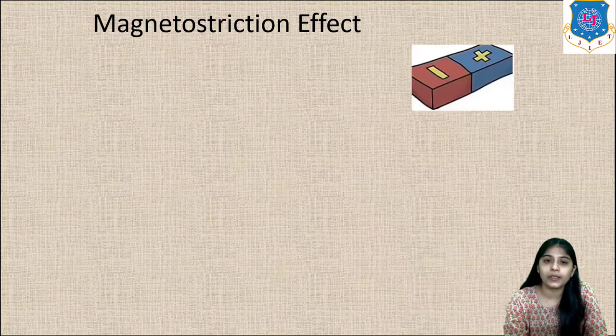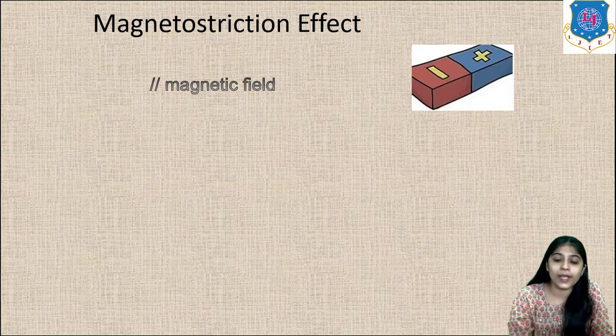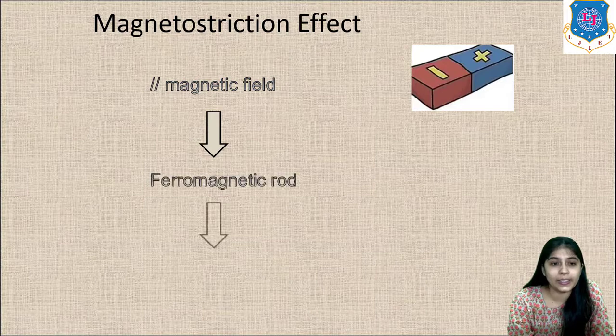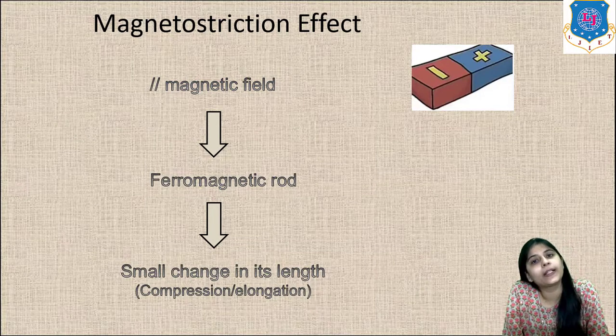First, let's understand the principle of the magnetostriction effect. As the term indicates, there will be something related to a magnetic field.